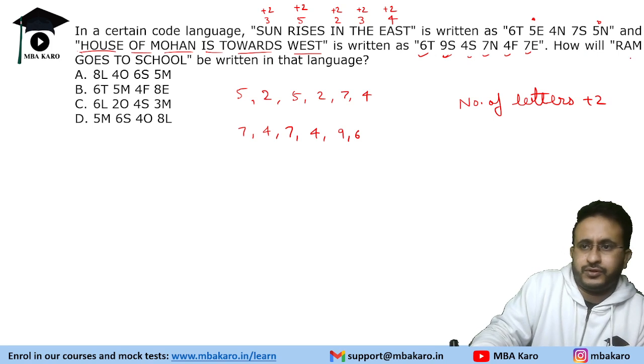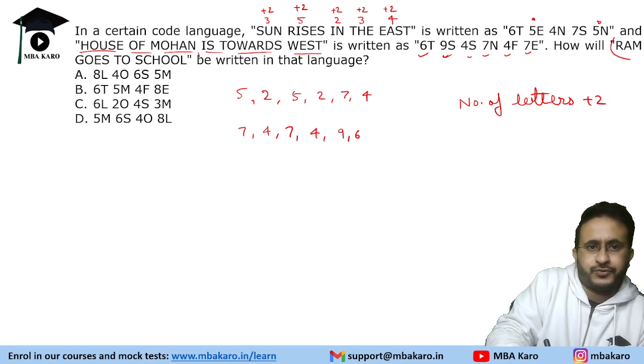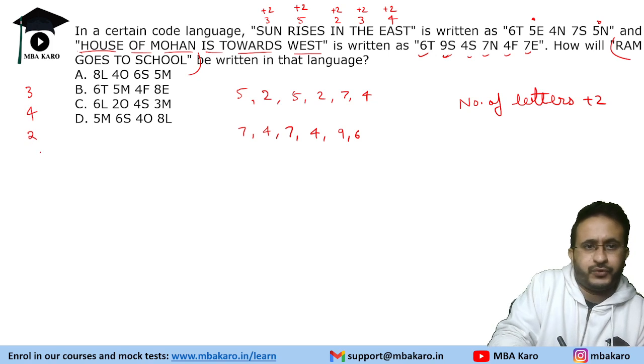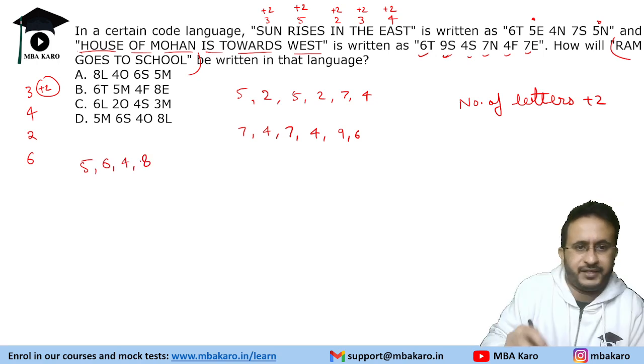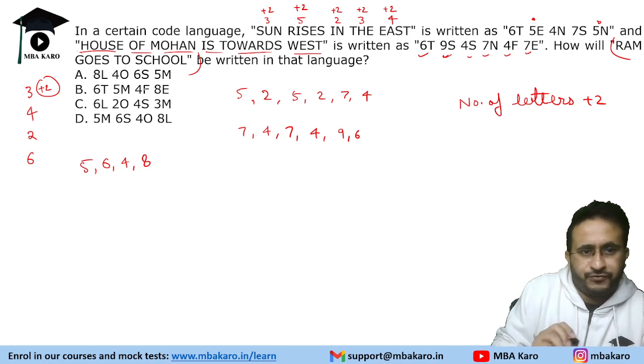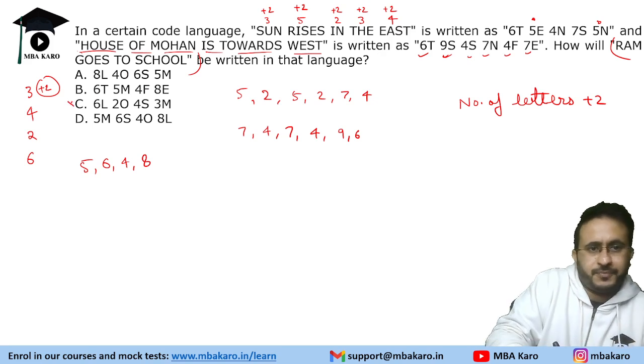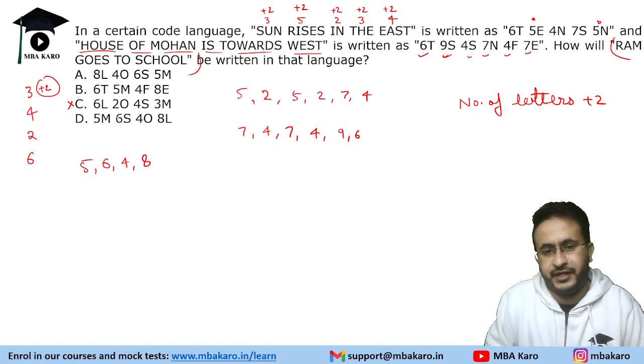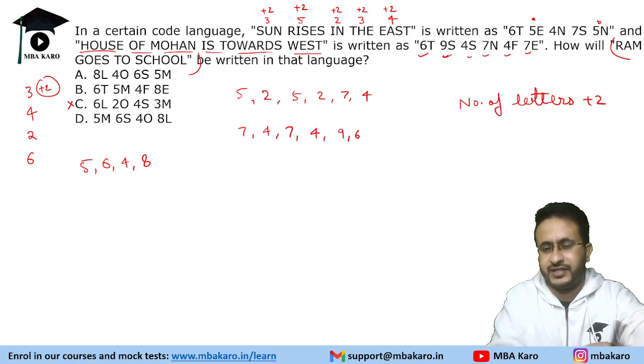Ram goes to school. So if you look at Ram goes to school, so we have three letters in Ram, four in goes to school, right? If we add 2 to each of them, we will get 5, 6, 4, 8. So we should have the numbers 5, 6, 4, 8. So all of them have 5, 6, 4, 8. Okay, so we can eliminate option C as of now because 5, 6, 4, 8 is not present. Okay, so that is one thing.